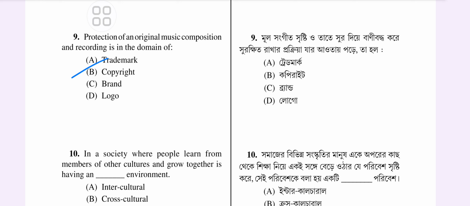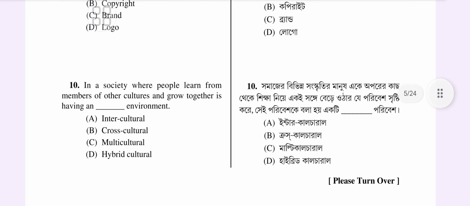Then a society where people learn from members of other cultures and grow together is having what type of environment? This is also an important question. Is it intercultural? Is it cross-cultural? Is it multicultural? Or is it hybrid culture? So there are 4 options. We know inter and intra, there is a difference between both the things. So actually in the context of people learning from members of other cultures and growing together, the term intercultural would be more accurate. Intercultural environment focuses on interaction and learning between different cultures, fostering mutual understanding and development.